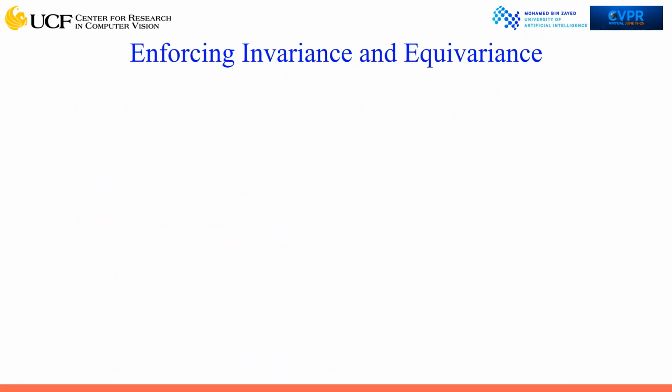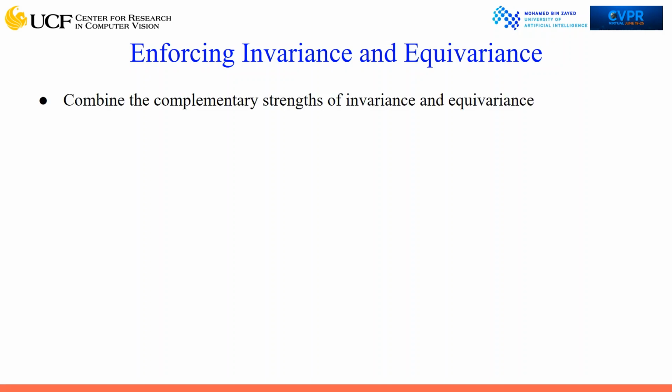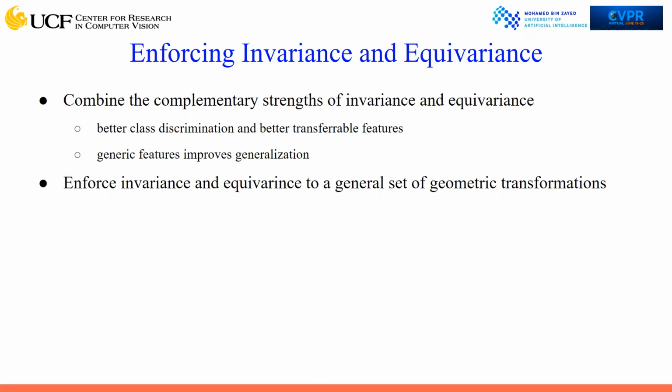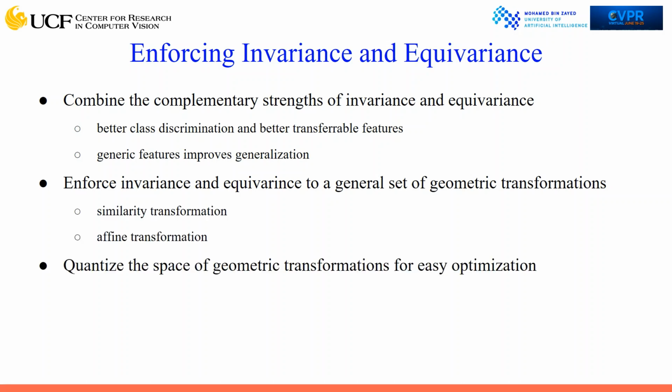In this work, we aim to leverage the benefits of both invariance and equivariance. We hypothesize that if we combine the complementary strengths of invariance and equivariance, it should lead to better class discrimination and better generalization performance. We enforce invariance and equivariance to a general set of geometric transformations like similarity transformations and affine transformations. We quantize the space of geometric transformations for easier optimization. Finally, we solve this task in a multitask learning framework.